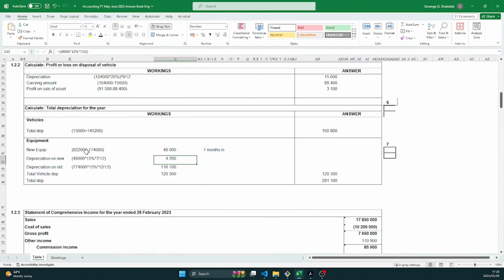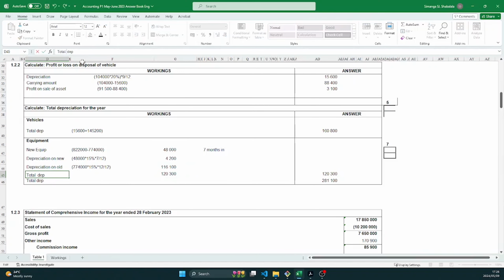So let's see. Depreciation on the old equipment, 774,000 multiplied by 15% multiplied by 12 over 12. That gives us 116,100. So if you add that to the 4,200 of the new equipment, you get a total equipment depreciation.